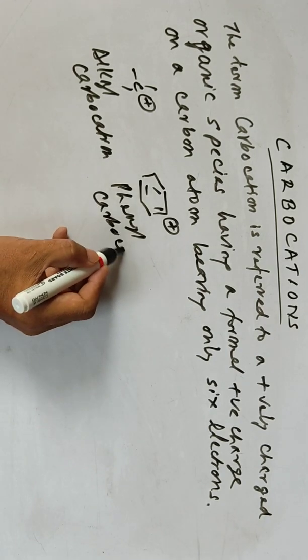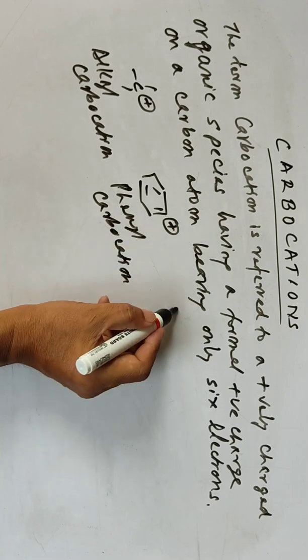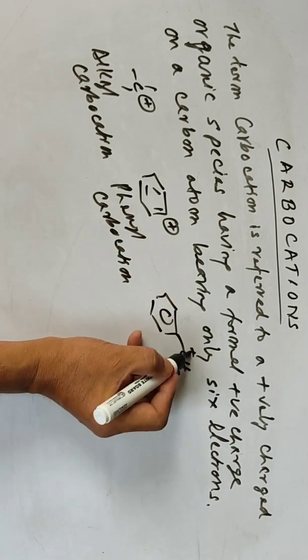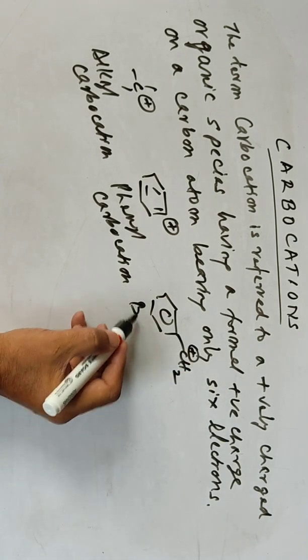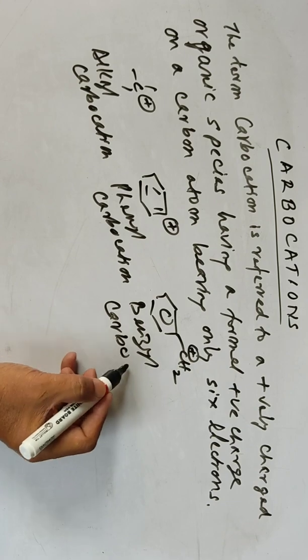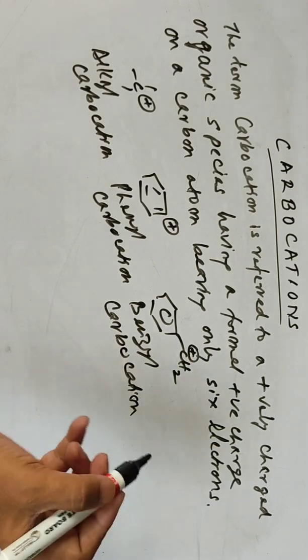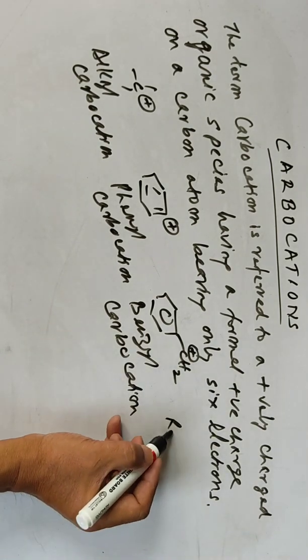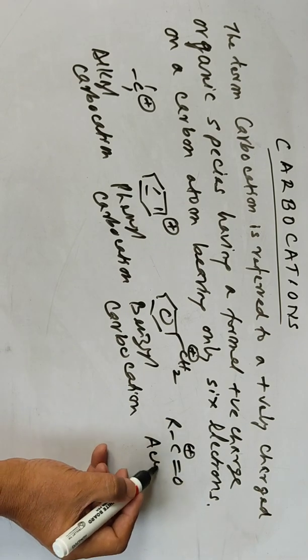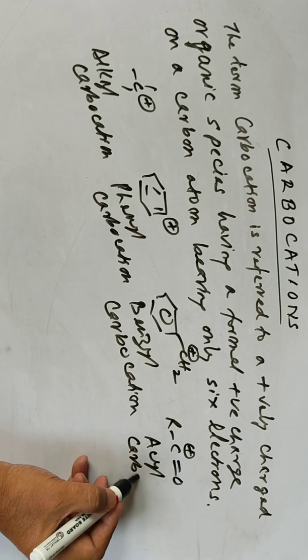If there is CH2 here, then you can have CH2 positive charge, the benzyl carbocation. Then you can have the acyl carbocation, R, C double bond O, positive charge.